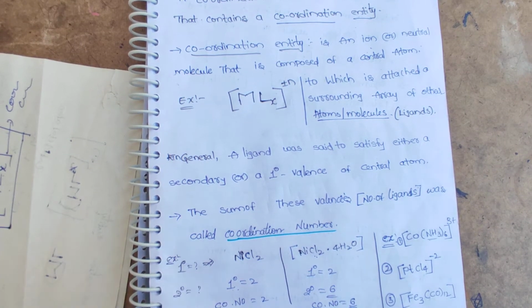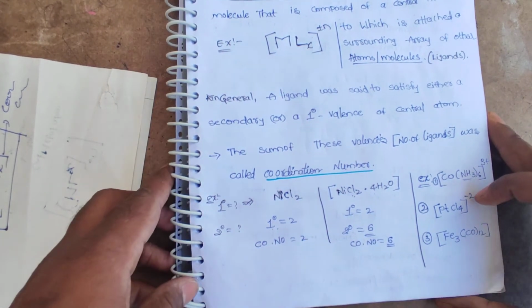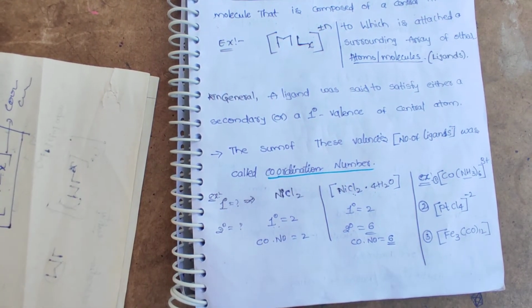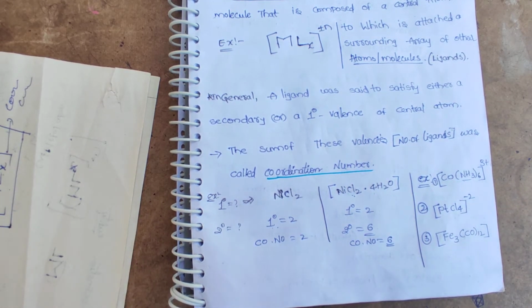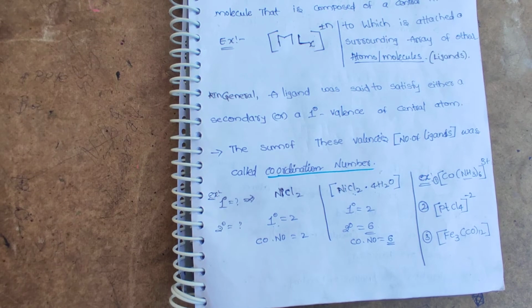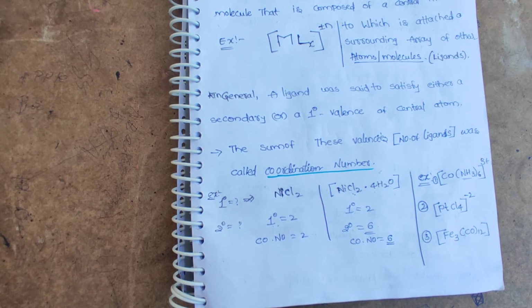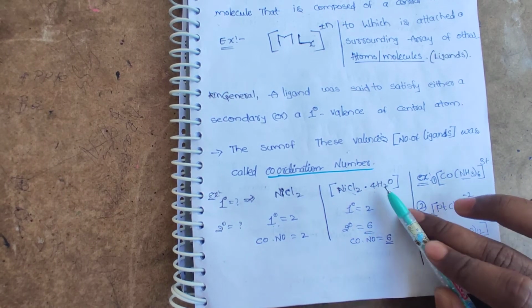In general, for metal complexes we have two types of valencies, that is primary valency and secondary valency. The primary valency is satisfied by negative ligands, that is monodentate or bidentate negative ligands, whereas the secondary valency is nothing but the number of ligands attached to the central metal atom, which may be negative ligands or neutral ligands.